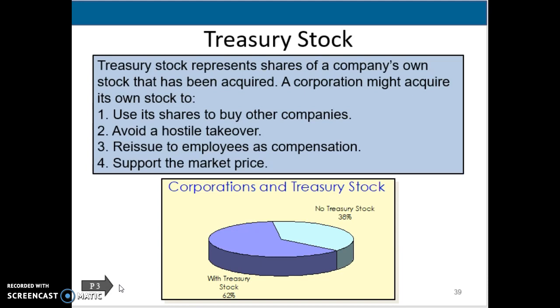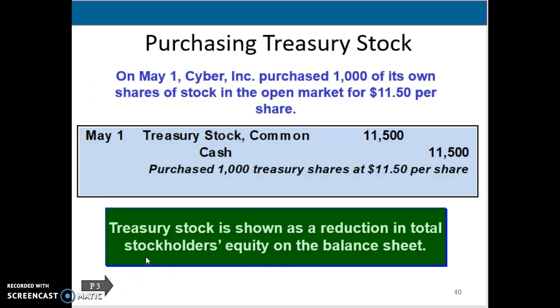The corporation can buy it, and then they can resell it again out there into the market. So we're going to see treasury stock being bought and then sold, and the price that we're buying it for and selling it for is going to determine that par value or that trading value. So let's look at when we buy it.